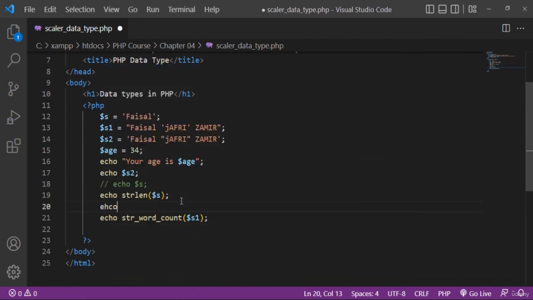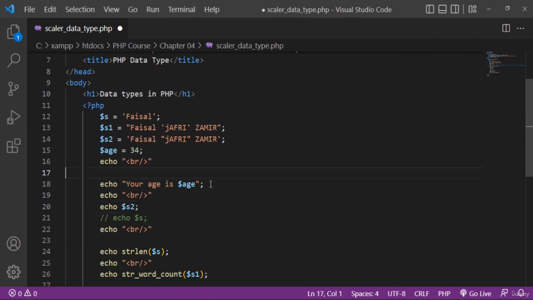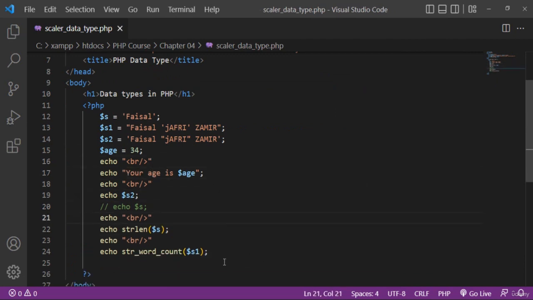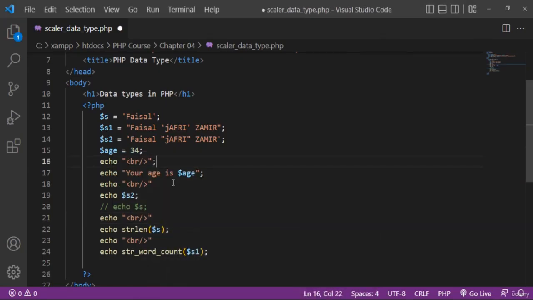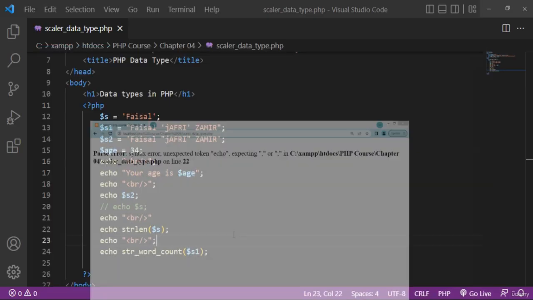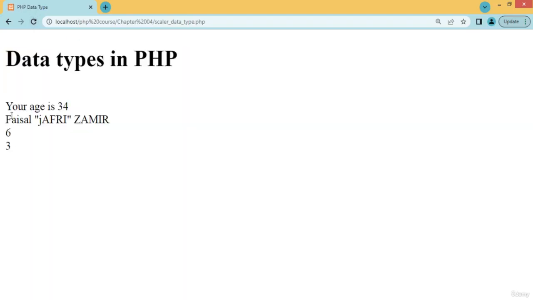You can also use echo and use a line break. This tag is used in HTML. Now refresh the browser. Put a semicolon at the end of every statement. Refresh. Missing, you can see that. Refresh, you can see that.